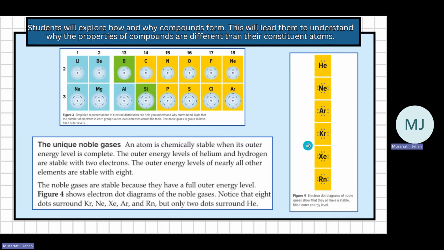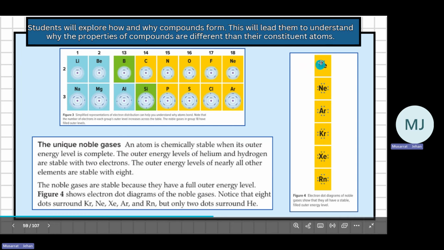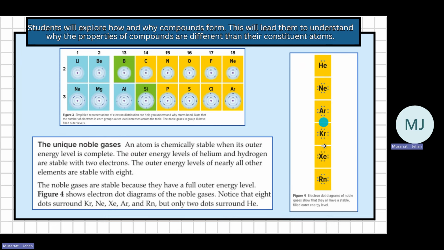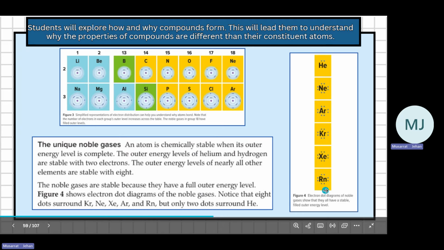They are unreactive. An atom is chemically stable when its outer energy level is complete. And when is it complete? When it has 8 electrons. We're not talking about the first right now. If it has 8 electrons in the outermost energy level, it is complete.